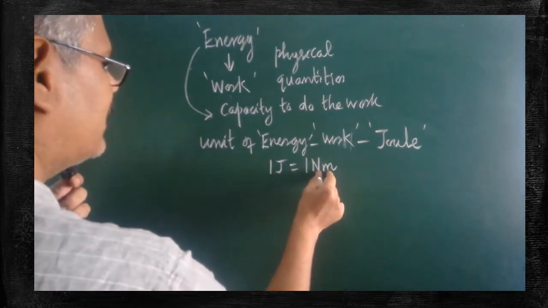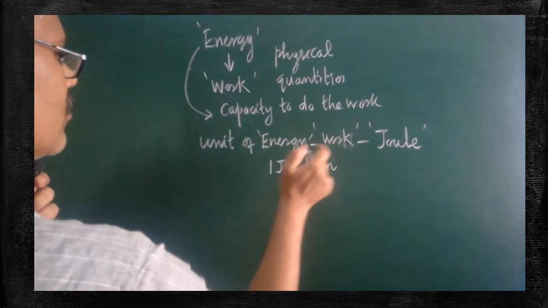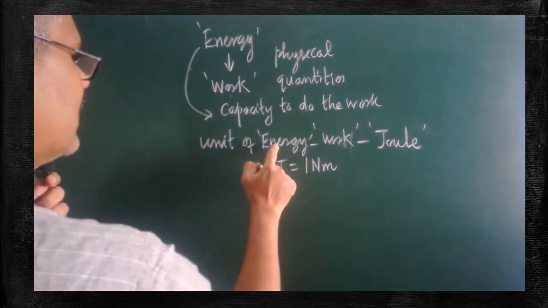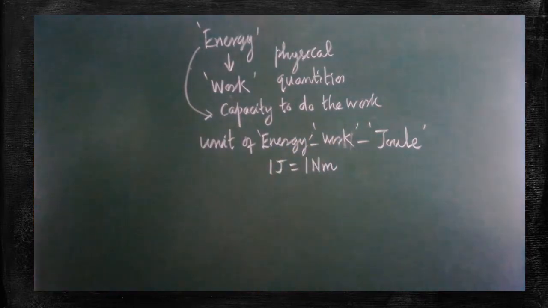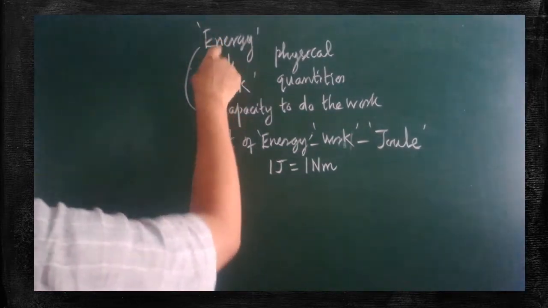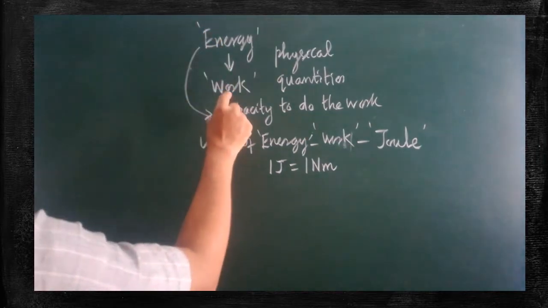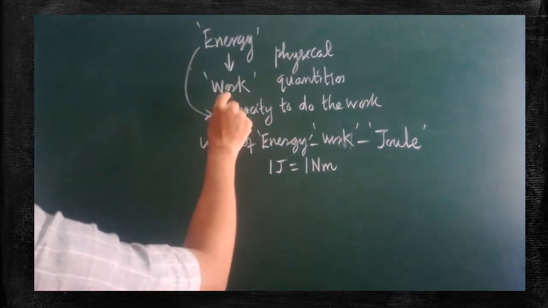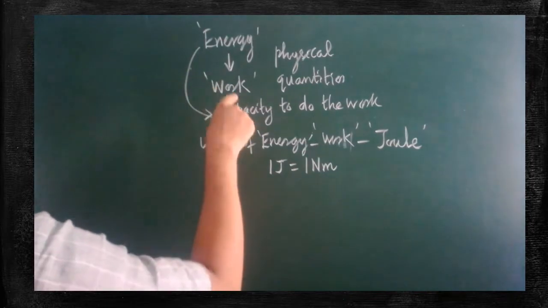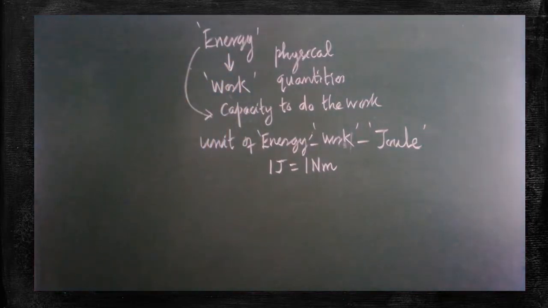So Newton meter is also the unit of energy and work. Joule is also the SI unit of energy and work. Whenever you speak about energy, you are implicitly measuring the amount of work done by the object. So both are related to one another.